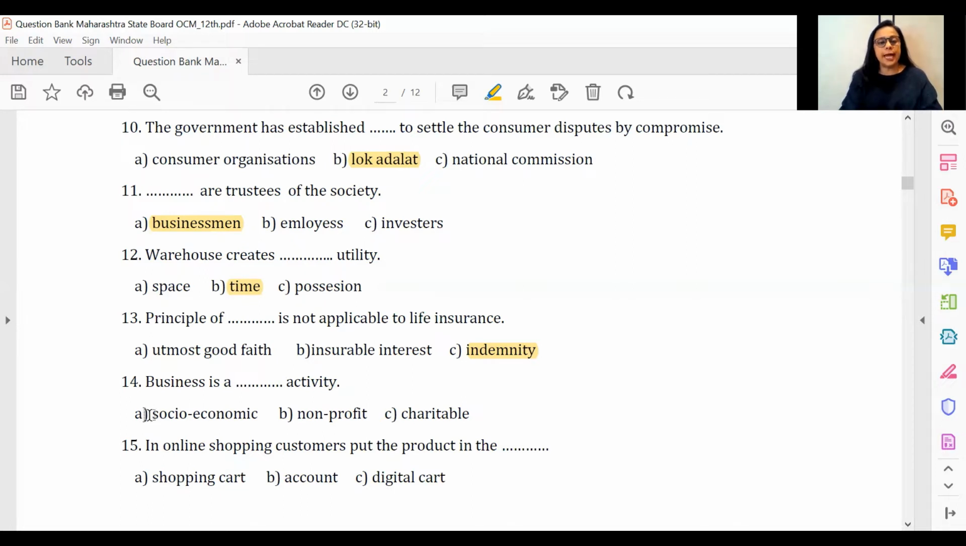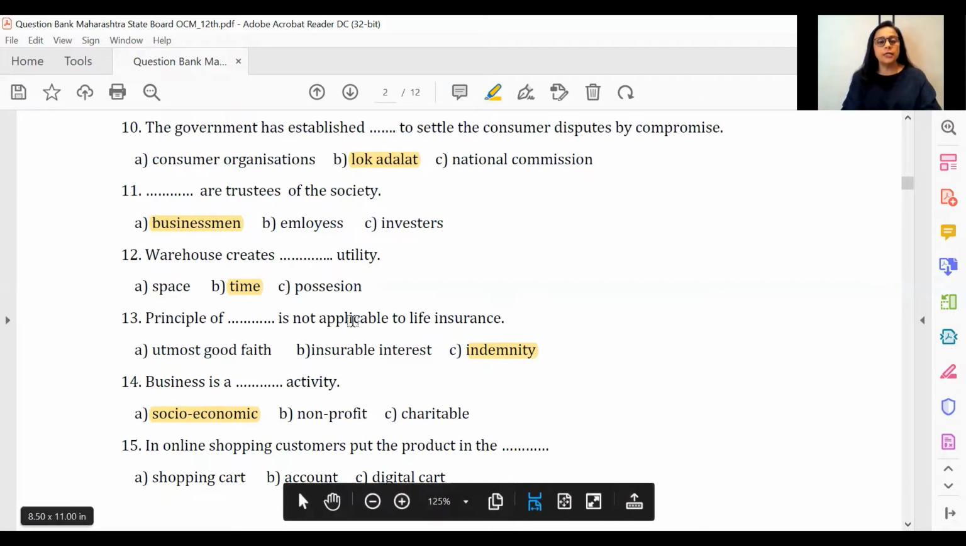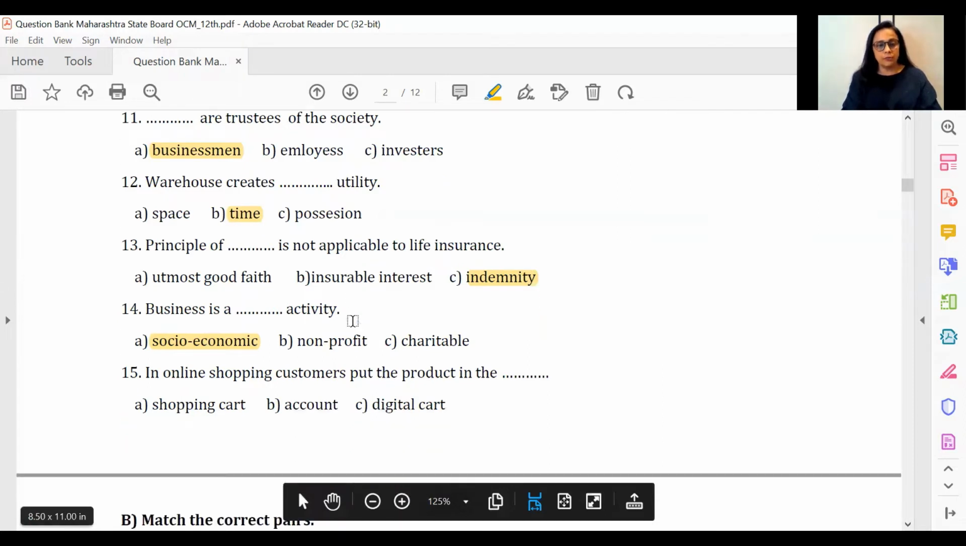Business is a dash activity. It is a socio-economic activity. So when you see this topic, please remember what this is. Business is definitely not a non-profit activity. Neither is it a charitable activity. I think socio-economic becomes a very obvious answer there. However, you must identify the chapter. We're talking about social responsibilities of a business organization, where we mentioned that business is a socio-economic activity.